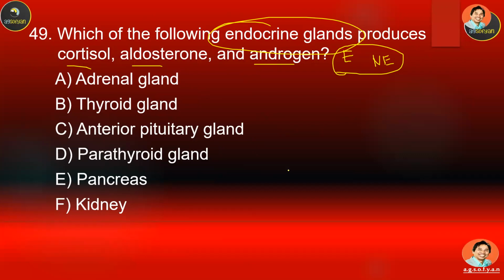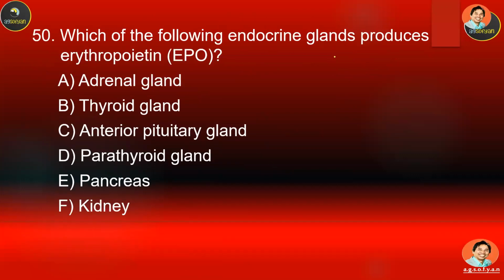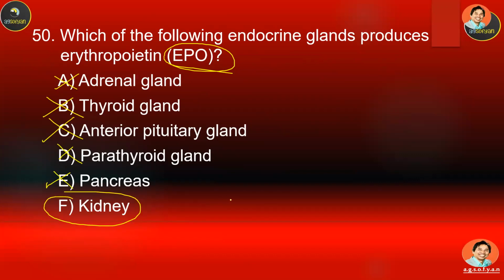This gland is located above the kidney. So it is not the kidney, but above the kidney. It's going to be the adrenal gland. Which of the following endocrine glands produces EPO, erythropoietin? A, B, C, D, E, or F. Adrenal gland is not, thyroid gland is not, anterior pituitary we already have in this example, it is not, parathyroid is not, pancreas not. So the correct answer will be the kidney produces this EPO.